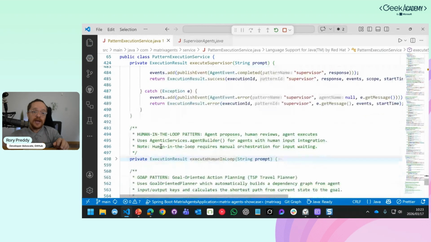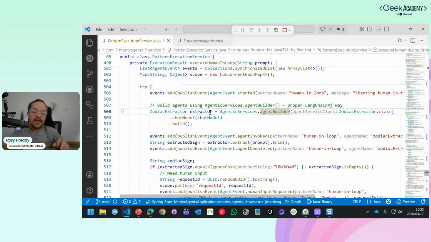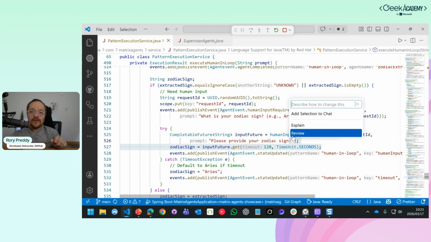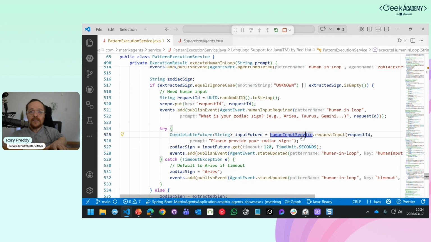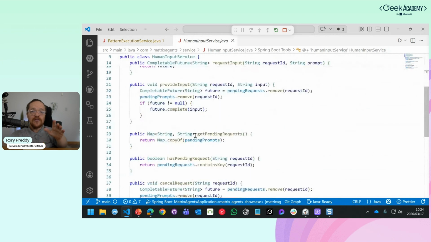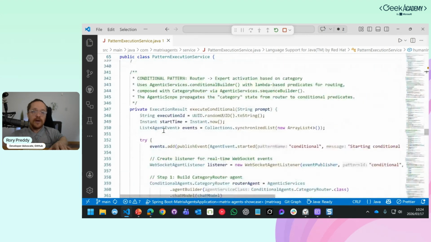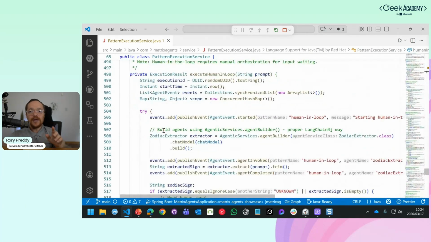And now I can actually see here in the human in the loop, it's pretty simple. I'm just going to create an extractor here. And then, you don't need to worry about that, the human input service takes the request input. So if you go to the human input service, what is that there? If we see here, that's just going to say provide the input and then send the results. Let's go back right at the bottom. I've got a very fancy mouse that can really spin fast. And we want human in the loop here.